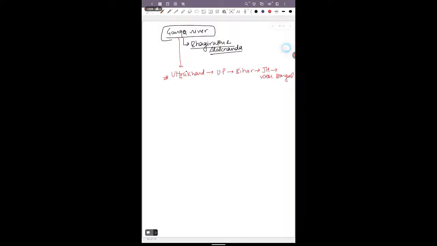It flows through 5 states, and the total distance this river covers is around 2500 kilometers.